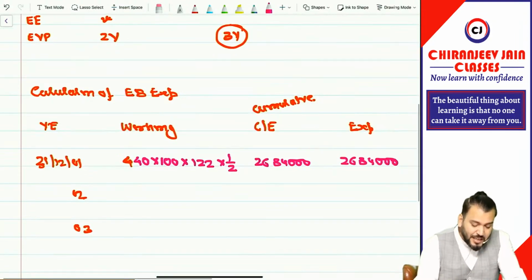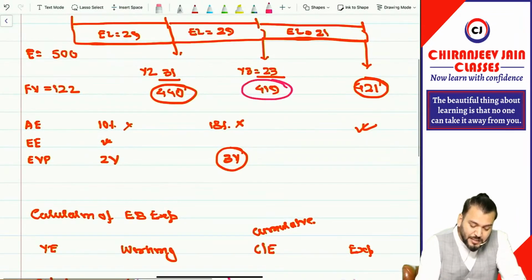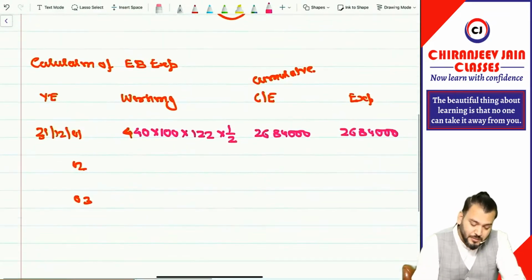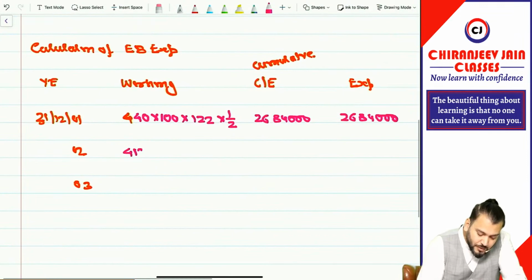Got it? In the second year the number of employees will change. As per our calculation, the estimated number of employees who can vest the option in the third year is 419. We will take 419. We will start doing the reassessment of expense. It will remain 100 only. It will become 122.